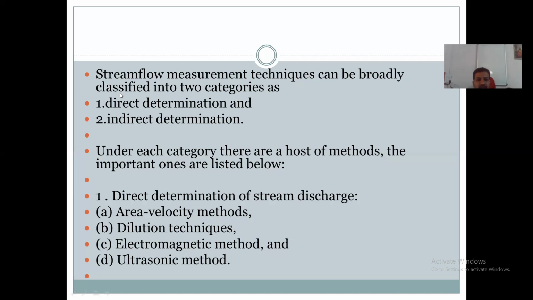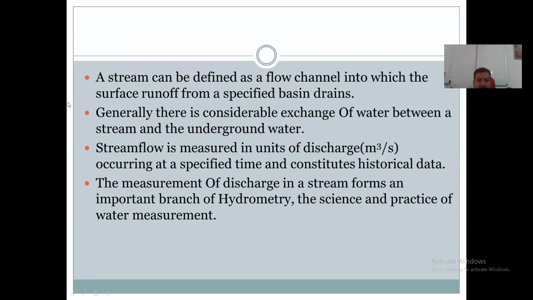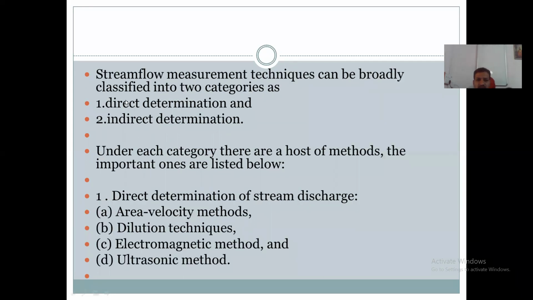Before that, we have studied what is stream flow measurement. We have seen why it is done. To measure the discharge, to measure the quantity of the runoff, the water that flows through that flow channel. That measurement of the flow of the water is done by these two methods. First one is direct determination method, second one is indirect determination method. There are two methods.